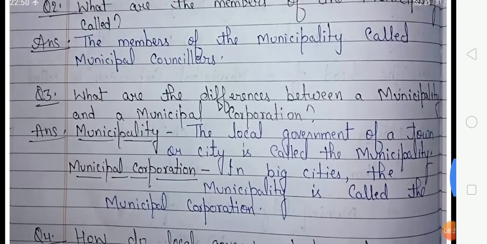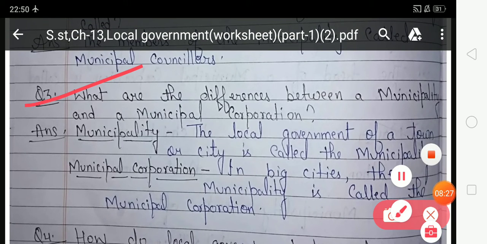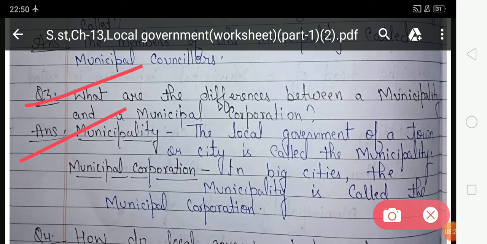Now look at question number 3. What is the difference between municipality and municipal corporation? Your answer. The local government of a town or city is called municipality, and in a big city the municipality is called the municipal corporation.